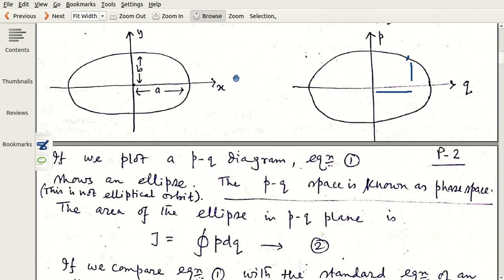If there are n particles, then there will be 3n position coordinates: x1, y1, z1, x2, y2, z2, x3, y3, z3. And for each position coordinate, there will be a conjugate momentum, say px1, py1, pz1, px2, py2, pz2, and so on. For each position coordinate, there will be a conjugate momentum.